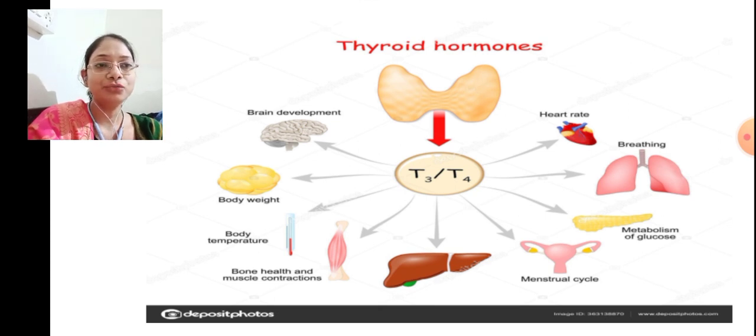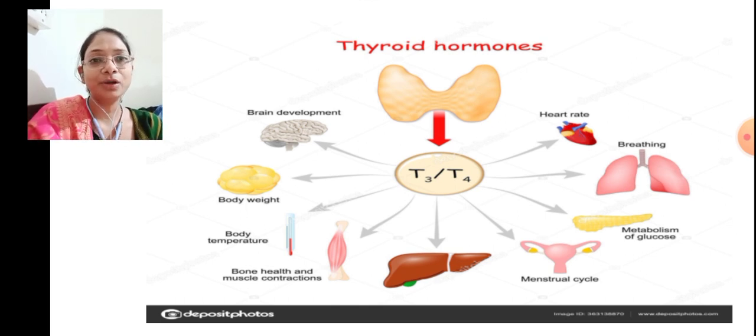So as all of you know, what do T3 and T4 stand for? If there are three iodine atoms present over the tyrosine molecules, which are the raw material for the thyroxine hormone, then it is triiodothyronine. While when there are four iodine atoms, it is called tetraiodothyronine. So iodine is very important in your diet.